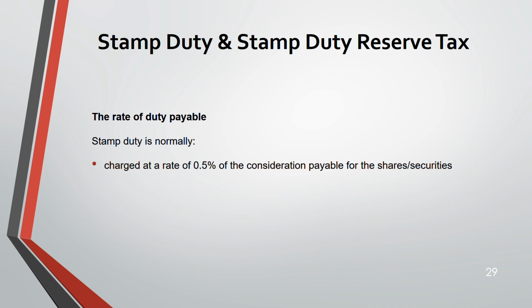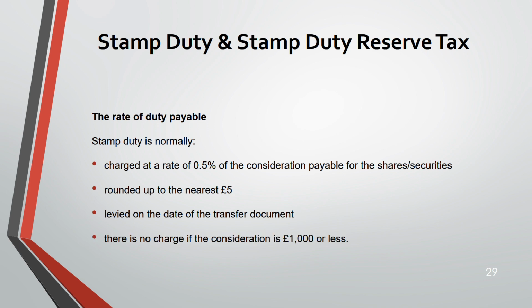This rate is different from stamp duty land tax, where we have 0%, 2% and 5% based on the band. You can recall that for stamp duty land tax, the first 150,000 was 0%, 150,000 to 250,000 was 2%, and more than 250,000 was 5%. But here it is charged at 0.5% of the consideration payable for shares. It is rounded up to the nearest 5 pounds, and it is levied on the date of the transfer document. There is no charge if the consideration is 1,000 or less.